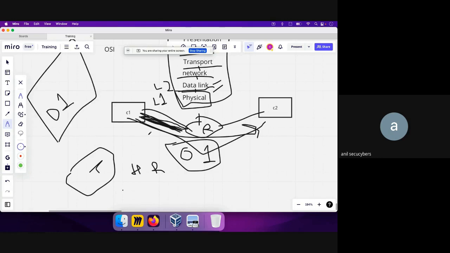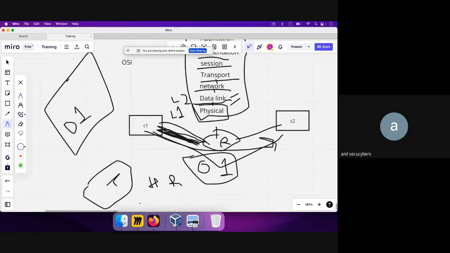Rather than just sending 0s and 1s, which happens at the physical layer, the data link layer makes frames out of these binaries. Let's say it divides the full chunk of binary into 4 smaller chunks, which we call frames. The data link layer ensures that these frames are transferred between C1 and the router, or between C1 and C2, in a reliable fashion.